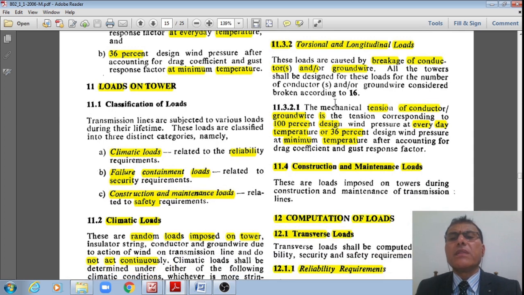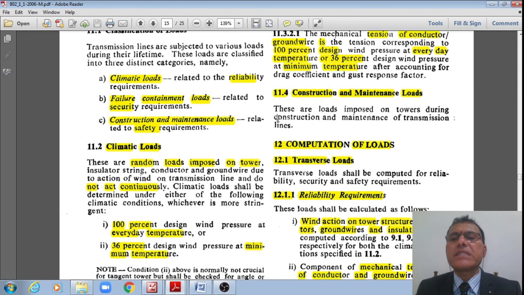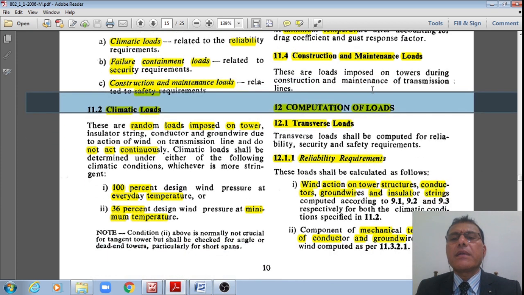And these may also be due to the mechanical tension of the power conductors or ground wires corresponding to 100% of design wind pressure or 36% at minimum temperature. This we already know, right? Next, the third type of load is construction or maintenance loads. These are imposed on the tower during the construction or maintenance of the transmission line towers, right?